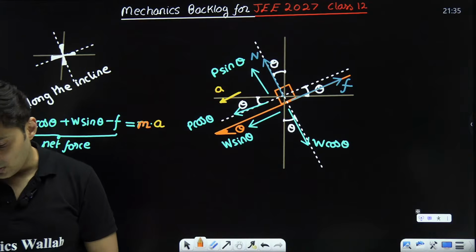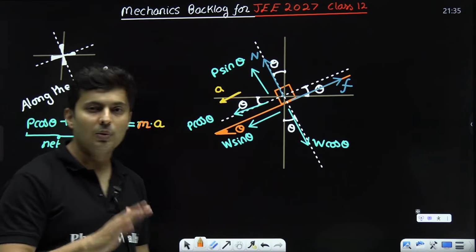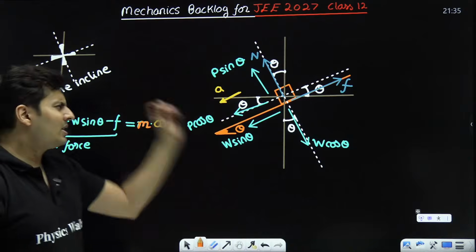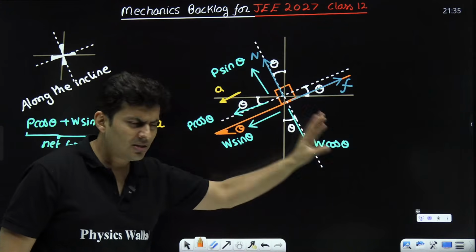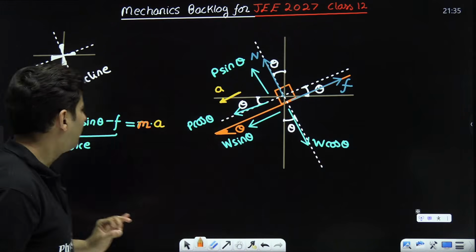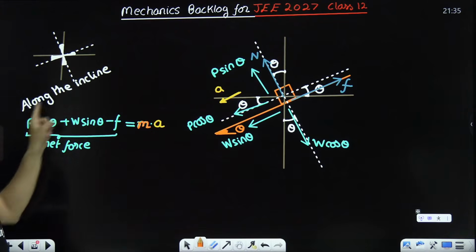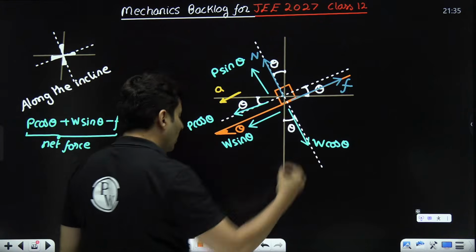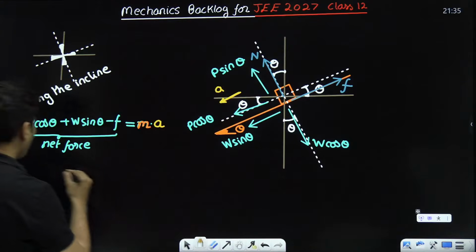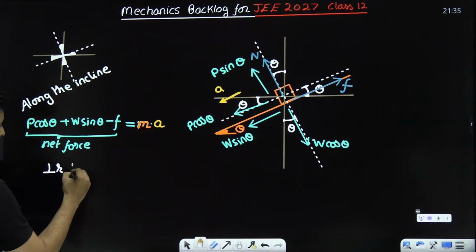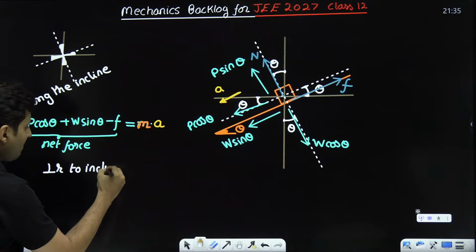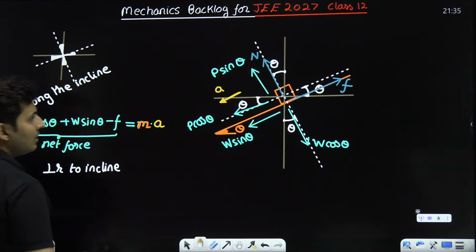Sir, what means normal force, friction force? Okay, I will explain that also in a bit. Hold on 1 second. For now, just assume normal is a force, friction is a force. What is that force? I will tell you in a bit. Okay. Now, just like I wrote an equation along the incline, I can also write perpendicular to the incline.